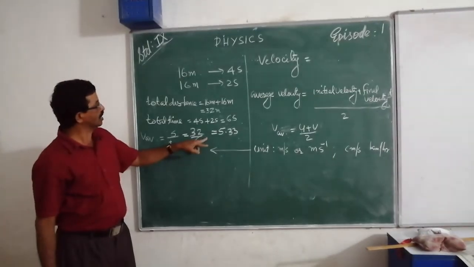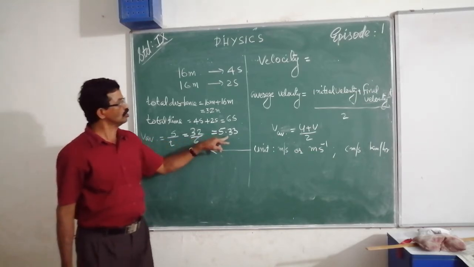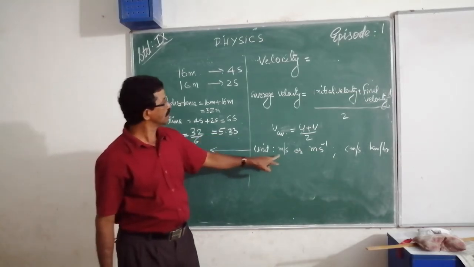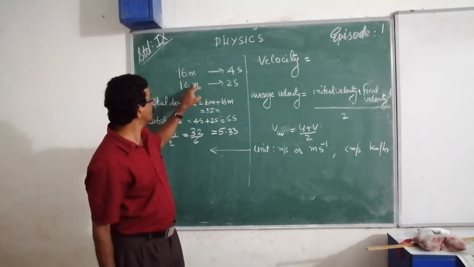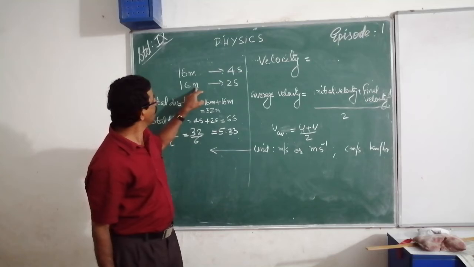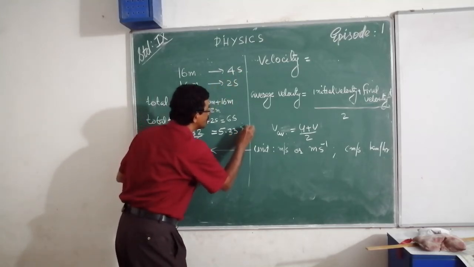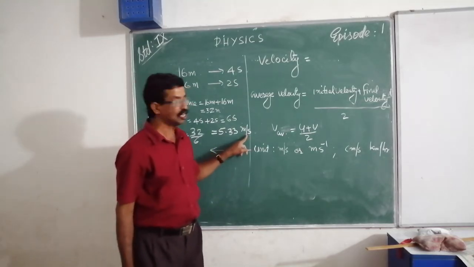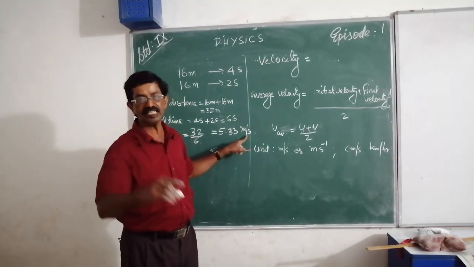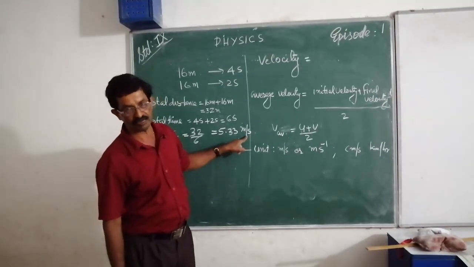Now to write the unit of speed: it is meter per second. Here the distance is given in meter and time in second, so the unit is meter per second. Before, we wrote kilometer per hour because the distance was given in kilometer and time in hour.